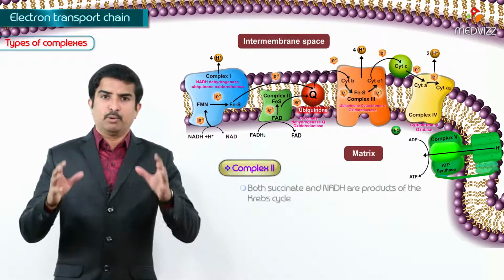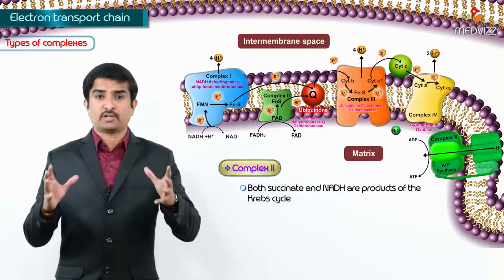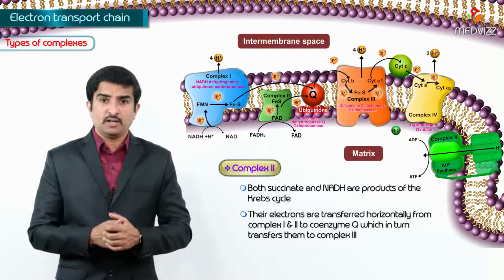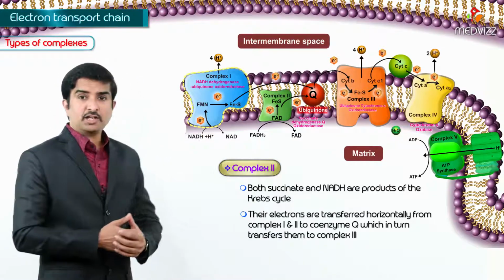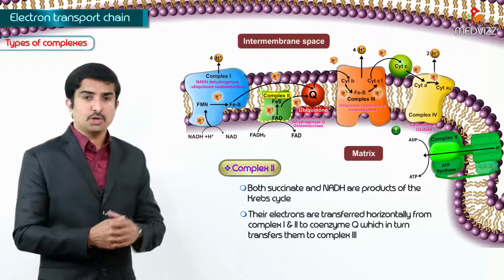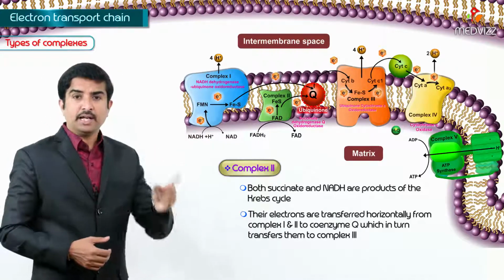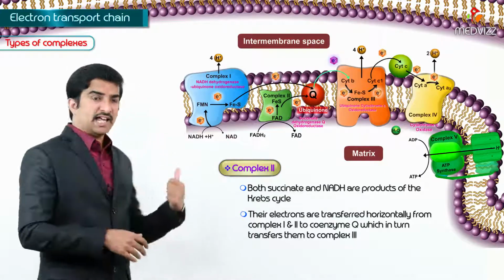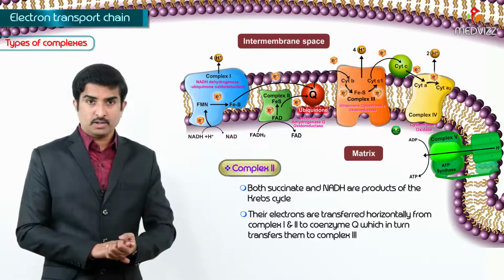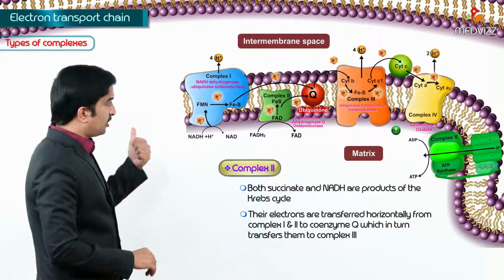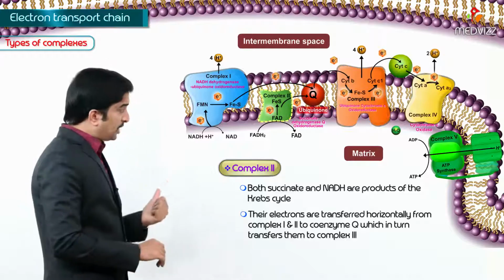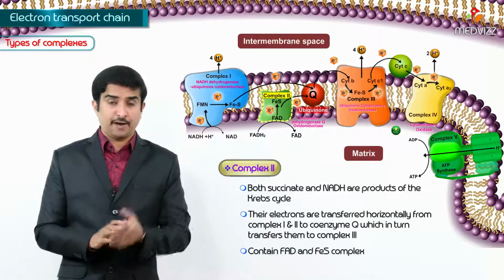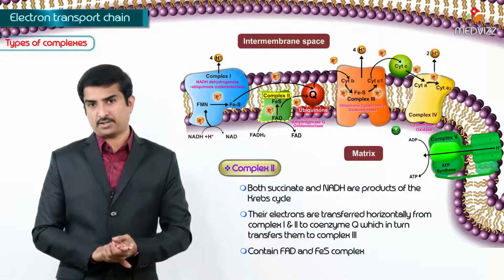So remember here that both succinate and NADH are products of the Krebs cycle. Their electrons are transferred horizontally from complex 1 via NADH and complex 2 via FADH2 to a mobile lipid carrier in the inner membrane, that is coenzyme Q, which in turn transfers them to complex 3. So from complex 1 electrons are transferred to complex 3. From complex 2 electrons are transferred to complex 3. And complex 2 contains FAD and Fe-S complex.